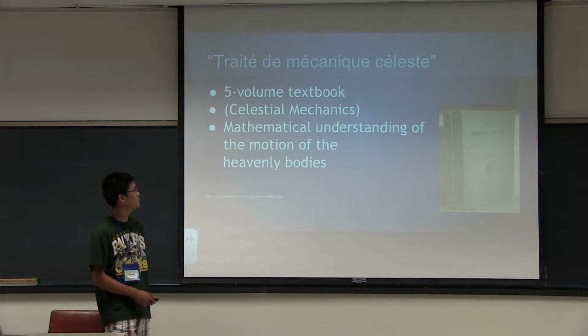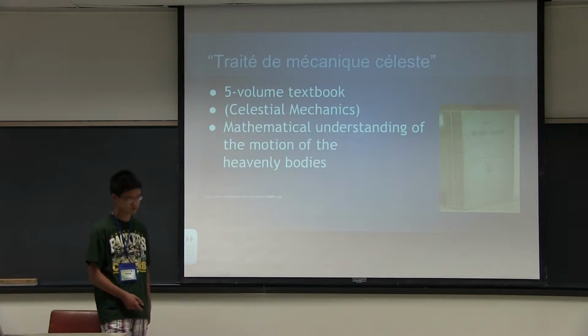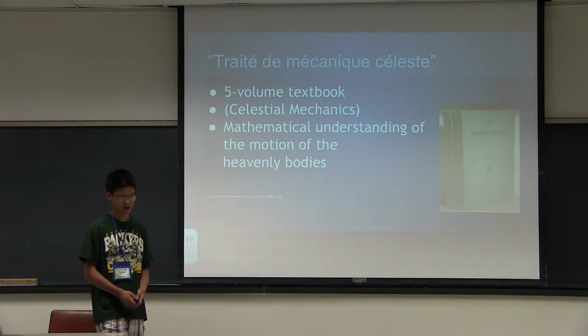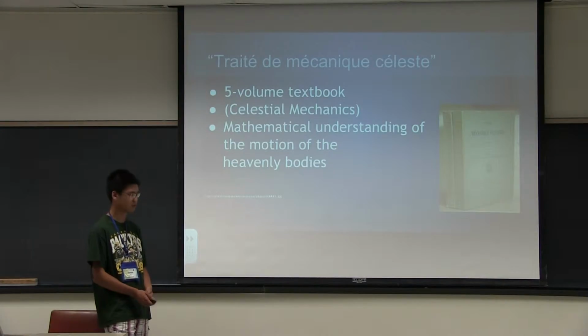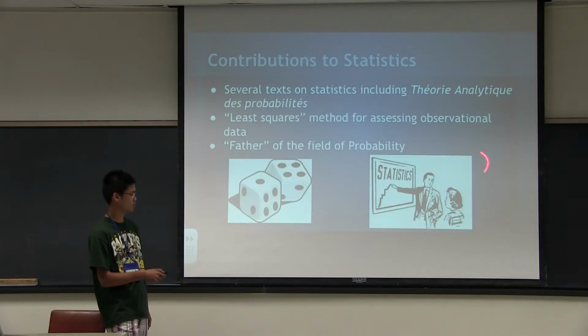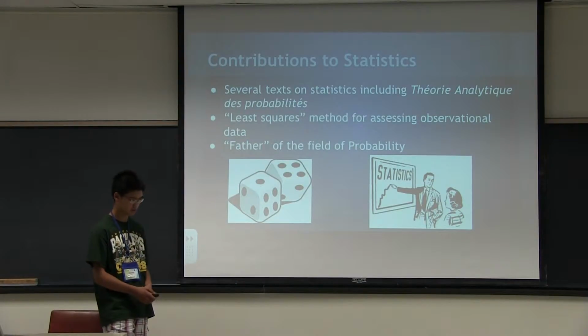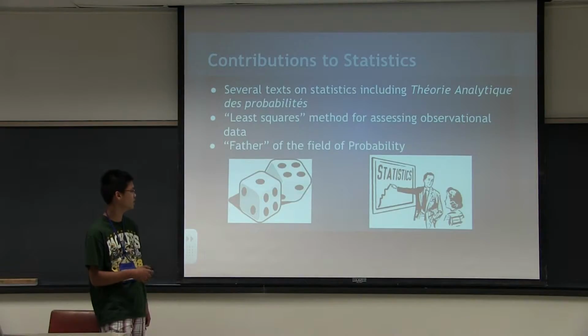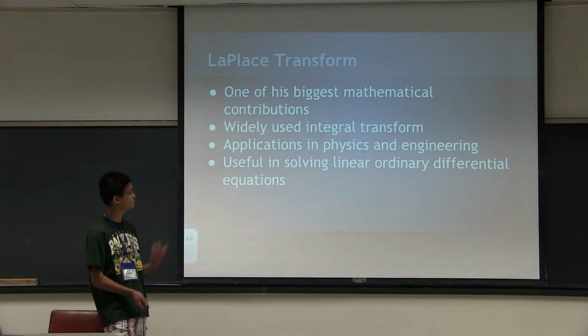Alright, so the Traité de Mécanique Céleste was his 5-volume textbook. It means the celestial mechanics, and they talked about the mathematical understanding of the motion of heavenly bodies. The book's right here. So he also had large contributions to statistics. He wrote several texts, and he developed the least squares method for assessing observational data, and he's considered the father of the field of probability.